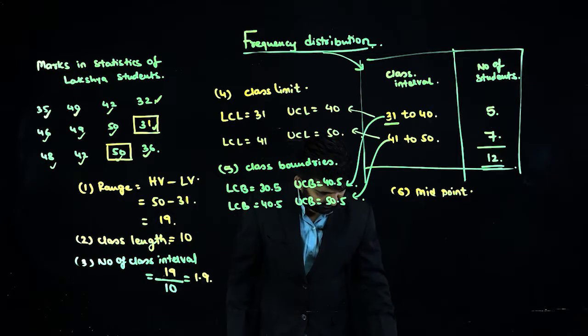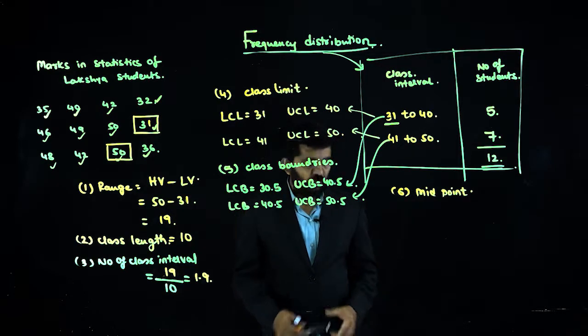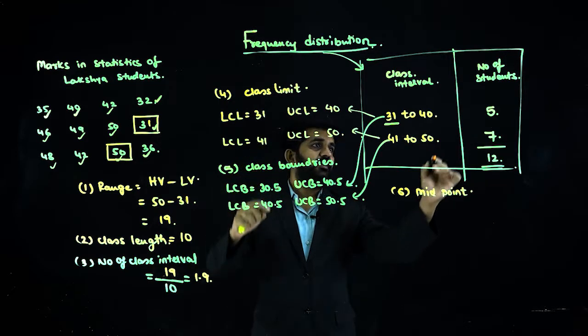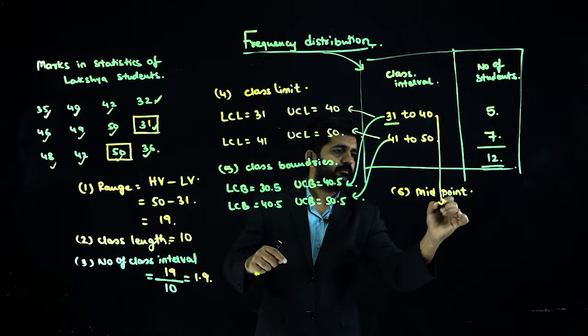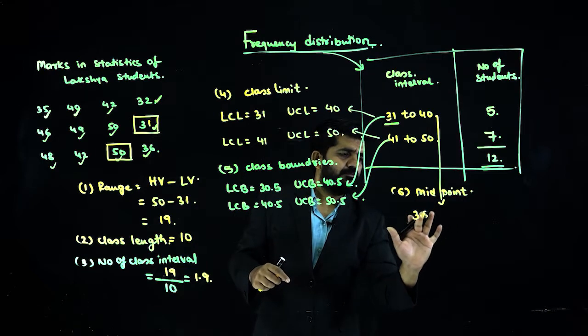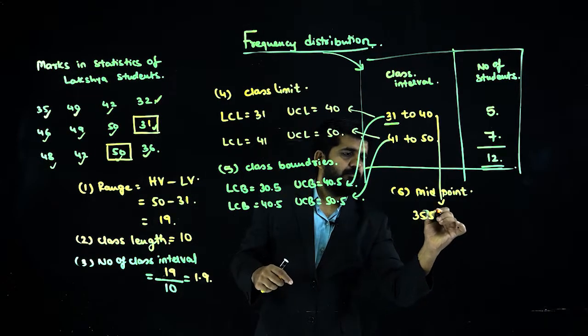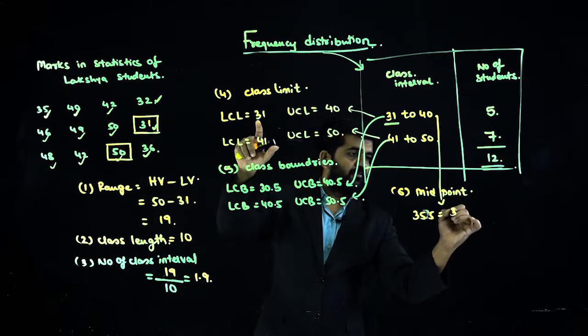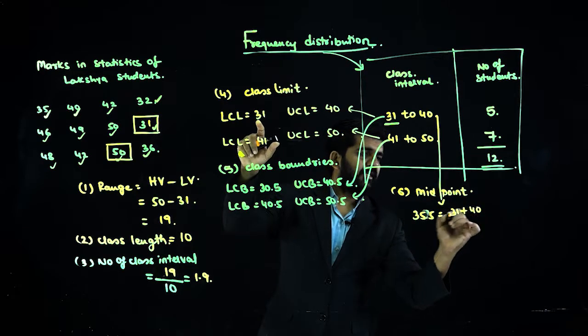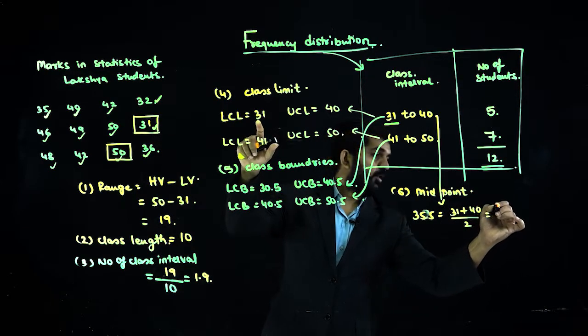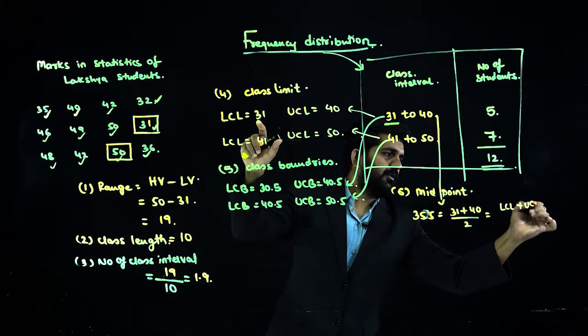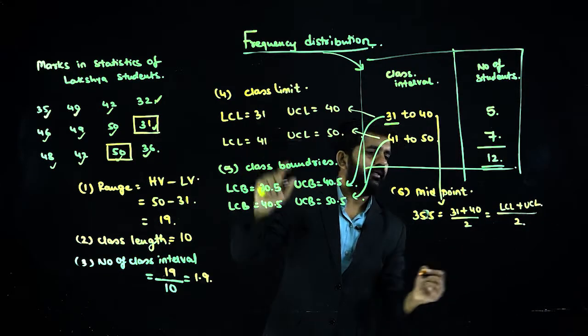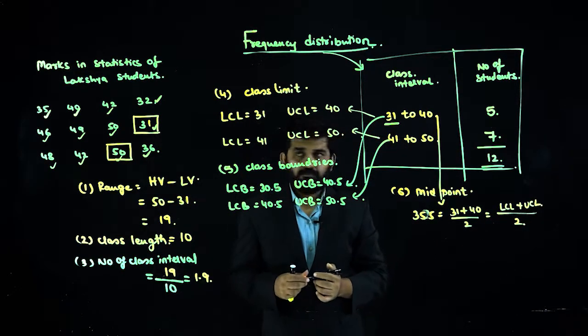It is 35.5 for this class. Lower class limit plus upper class limit divided by 2.